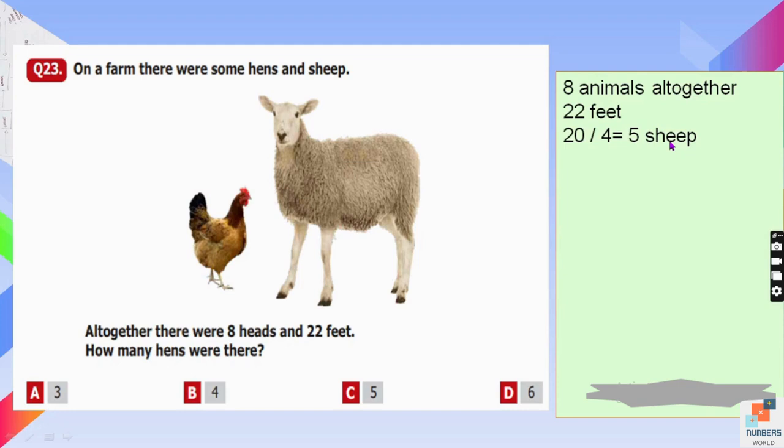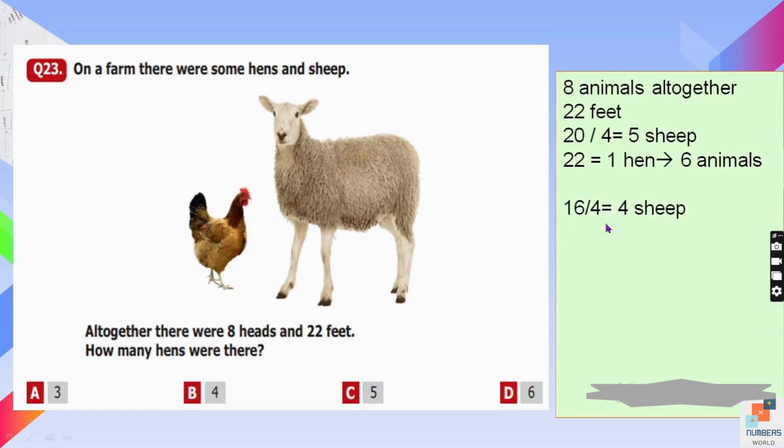To complete the total of 22, we will say there is 1 hen because a hen has 2 feet. So 20 plus 2 will be equal to 22. So it is complete, but this is the denial of our first information, which is that there are 8 animals. If we do the total, the answer is 6 animals. No, that's not correct. Now let's discuss another option.